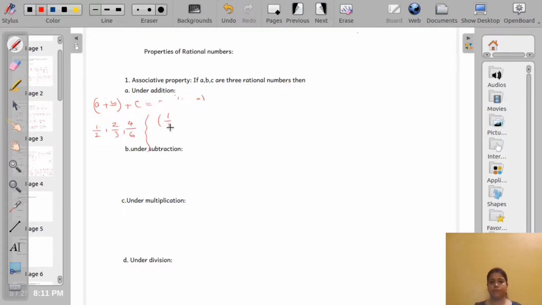So half plus 2 by 3, then plus 4 by 6. The LCM is 6. So it is 3 plus 4 by 6, that means 7 by 6 plus 4 by 6, that means 11 by 6.